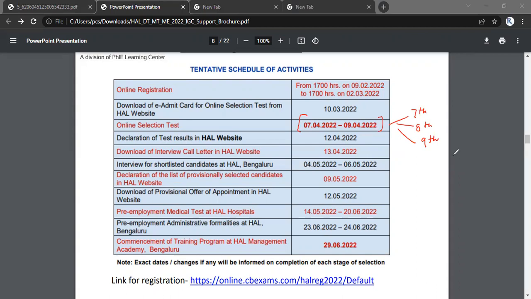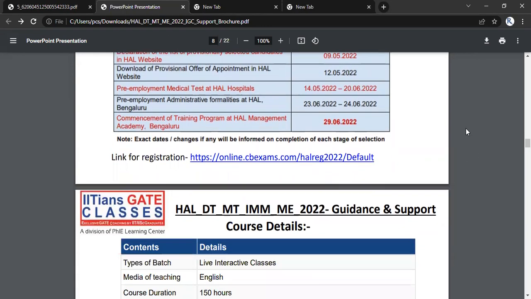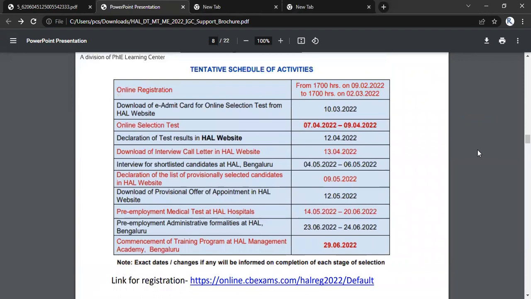So these are the things you can go through in the advertisement. And if you want to apply for the HAL post, the link for the registration will also be mentioned in this particular brochure. You can go through that. Now, first of all, we have discussed the examination pattern, right?